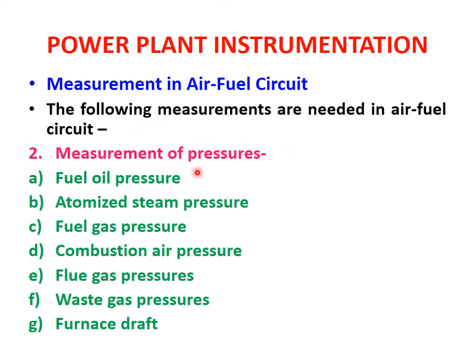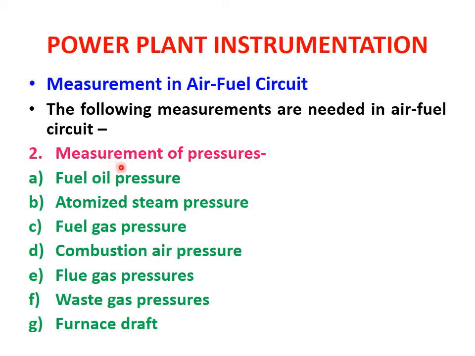Coming to the next slide, measurement in air fuel circuit, these are the following measurements again. The second category is measurement of pressures, where pressure measurement is necessary. First is fuel oil pressure, then atomized steam pressure, fuel gas pressure, combustion air pressure, flue gas pressures, waste gas pressures, and furnace draft.